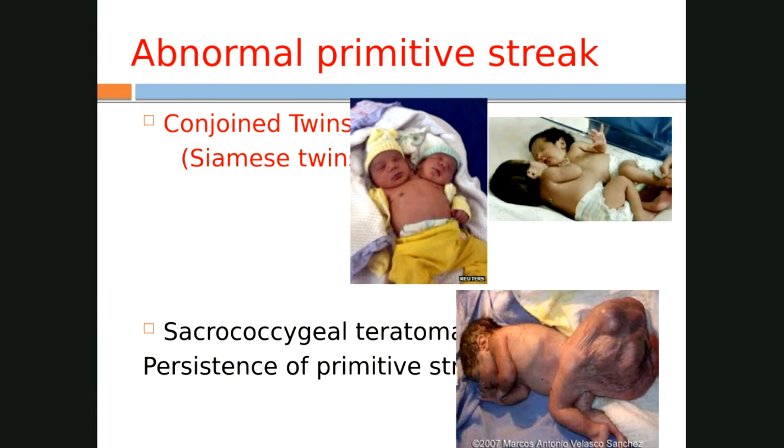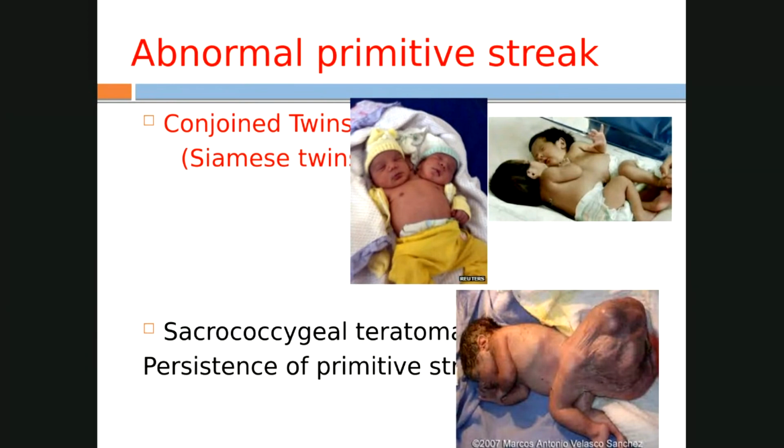is single. But suppose the primitive streak splits in the upper part and also the lower part. So what do you find? Two babies, but they are fused in the middle, because the primitive streak is single in the middle, but the upper part and lower part are split. So that's why you find that the baby has two heads and four limbs down, and that's how this type of abnormality appears. This is known as conjoined twins, and this is because of the abnormal primitive streak.